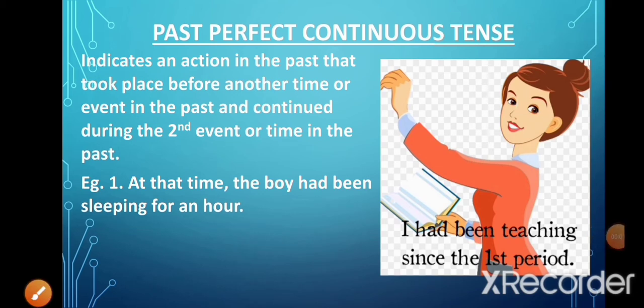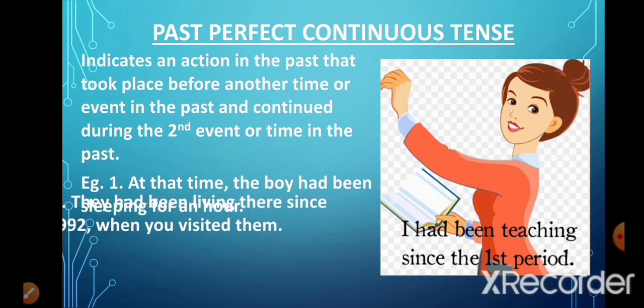But one action not only starts before the second action but also continues during the second action or the time mentioned in the sentence. For example, let's look at the sentence. At that time, the boy had been sleeping for an hour. Now we have a time mentioned and we have an action of sleeping.